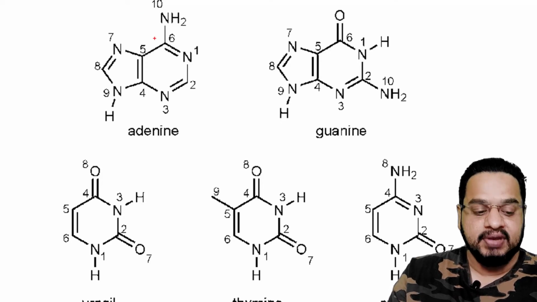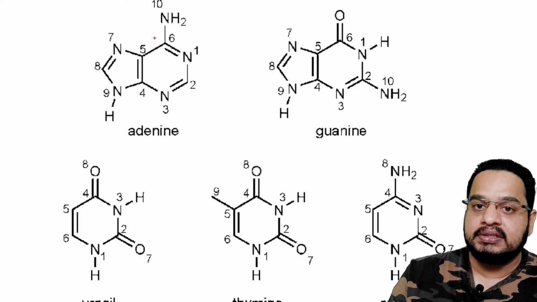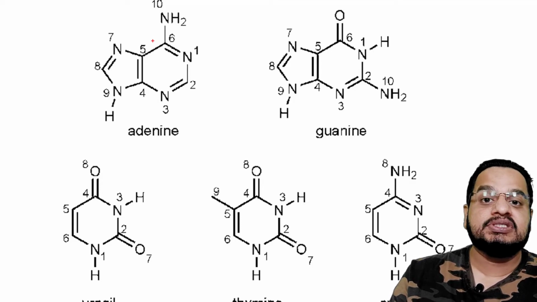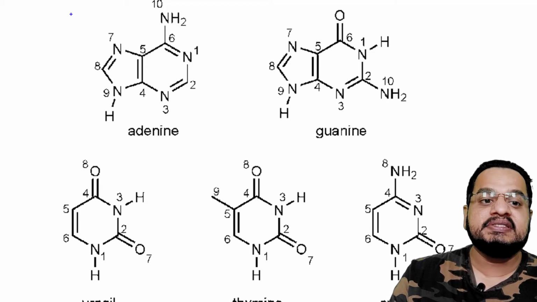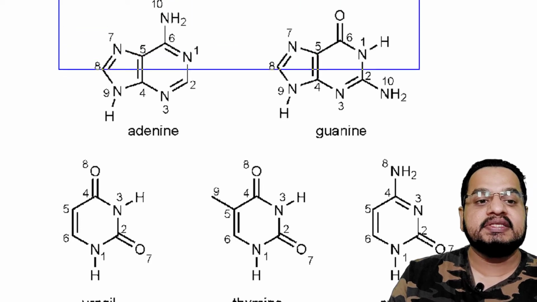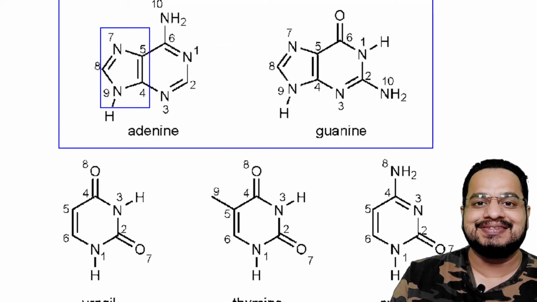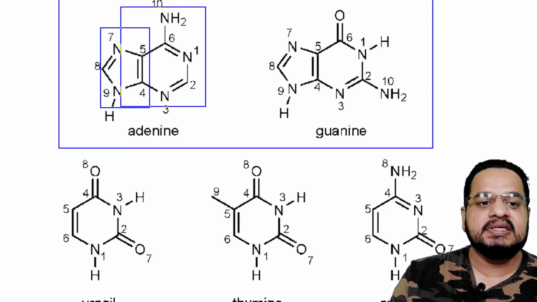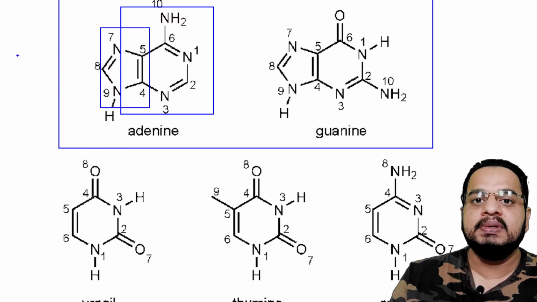Now please understand, whenever we are discussing structural analogs, you should be very well aware of the basic structures. The basic structures I am talking about are these: adenine and guanine. These are the purine bases. How are these purines? This is the imidazole ring and this one is the pyrimidine ring.